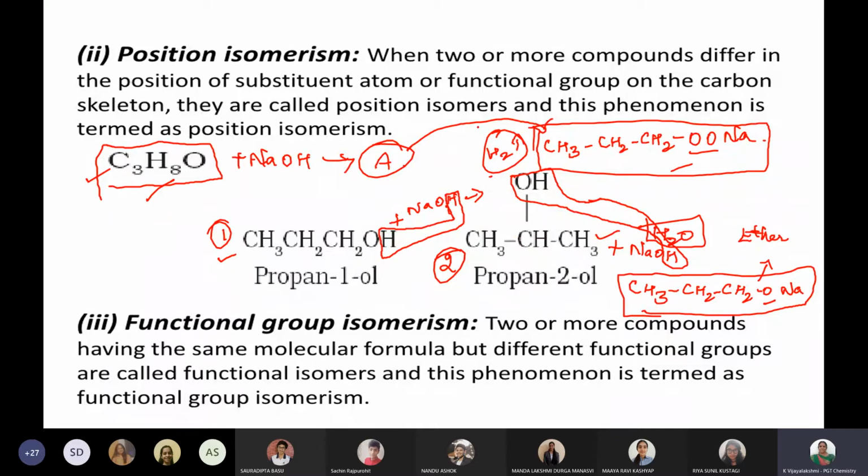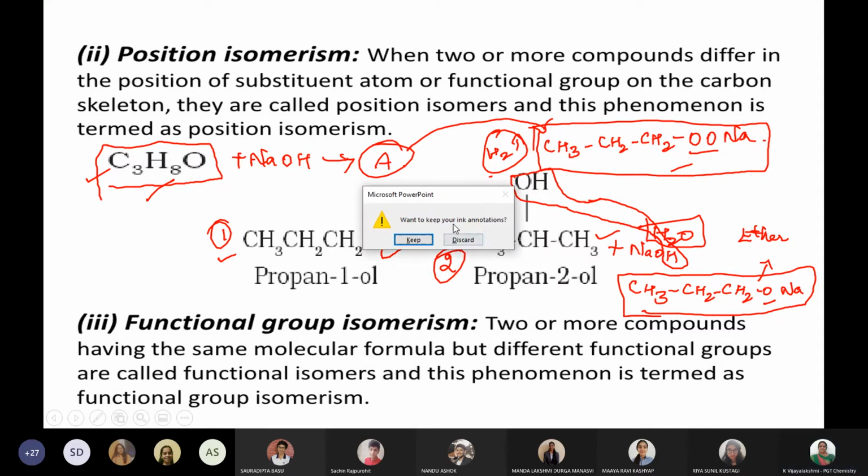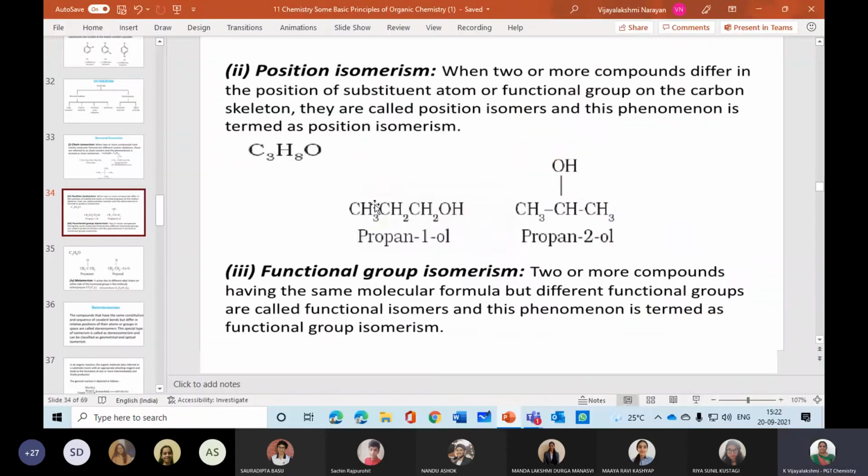What is this as an example? So what do we mean by position isomerism? See, in this, I just removed that so that you will come to it. See, in this CH3, CH2, CH2OH, 1, 2, 3, three carbons are there. Propane. This is the first carbon. In that, the OH group is the alcoholic group, propan-1-ol. In that CH3, CH2, CHOH, CH3, this is the second carbon where the OH group is available. So in that it is a 2-ol. In that, the alcoholic group is at the second position.